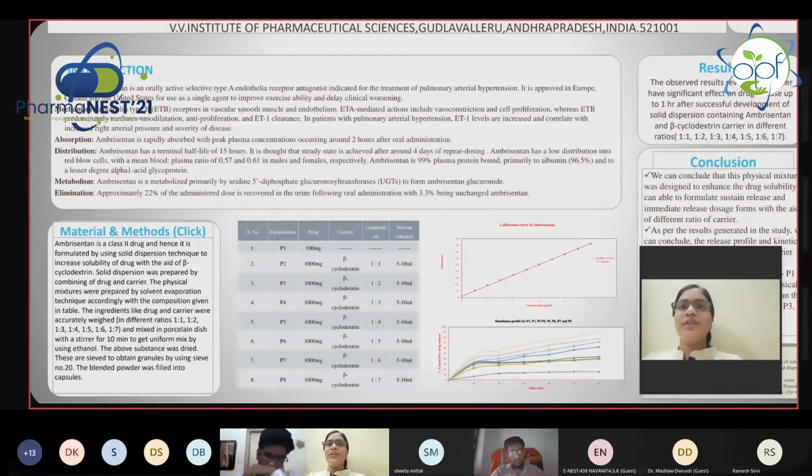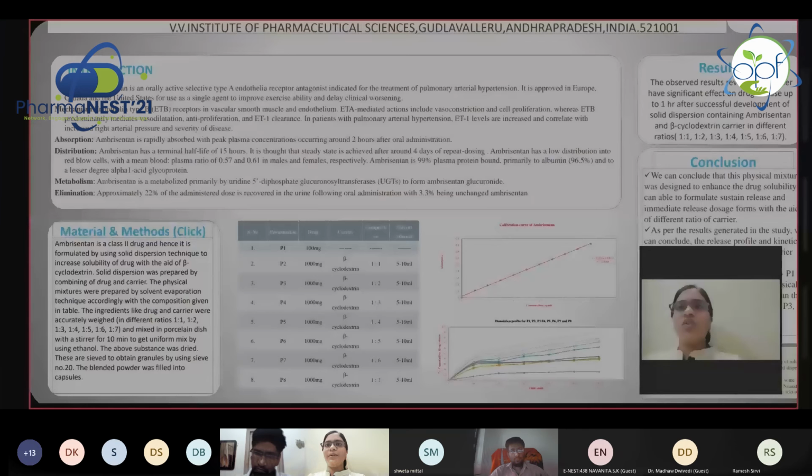Coming to the mechanism, there are two types of endothelin receptors, mainly endothelin type A and type B. Here we concentrate more on the endothelin type A receptor, as it causes vasoconstriction and cell proliferation.